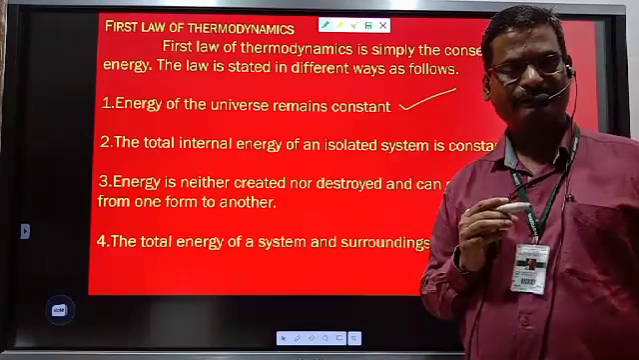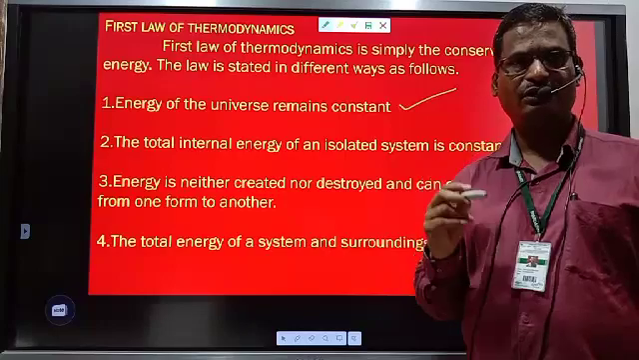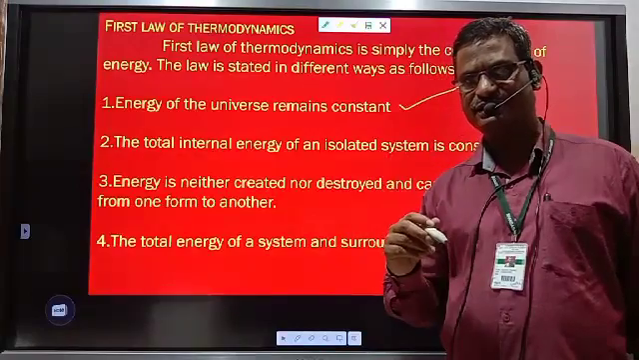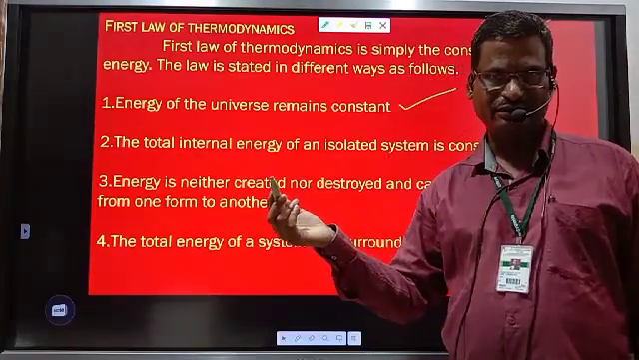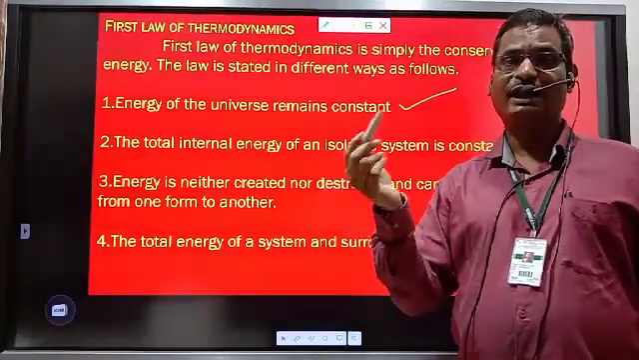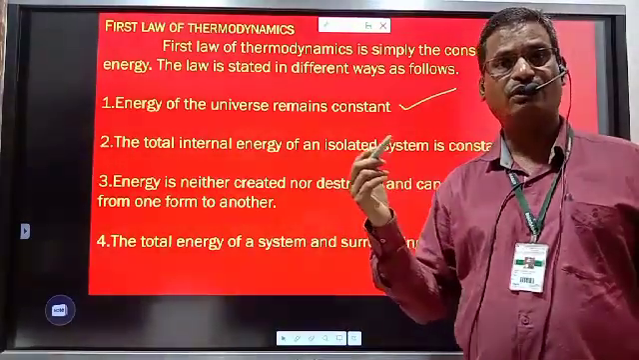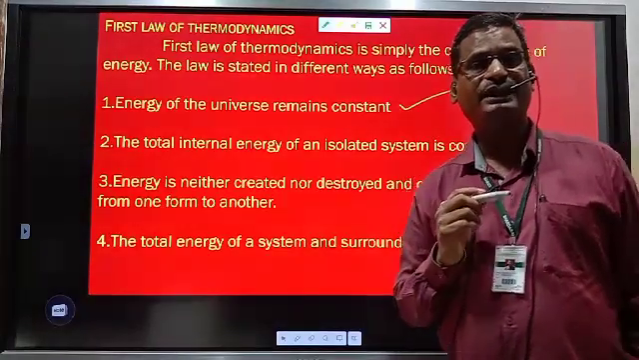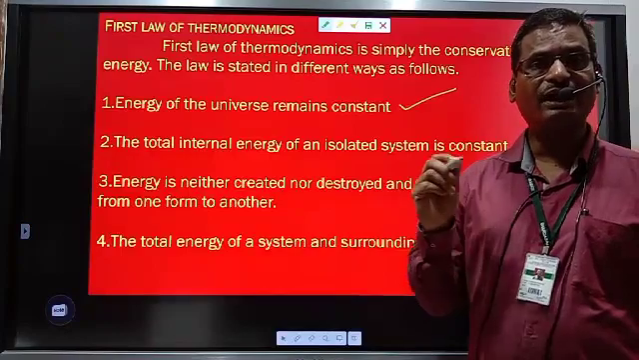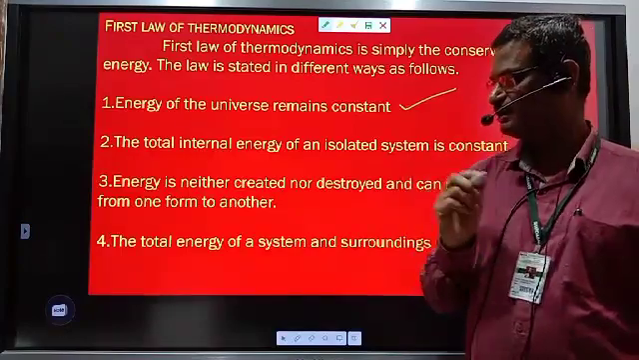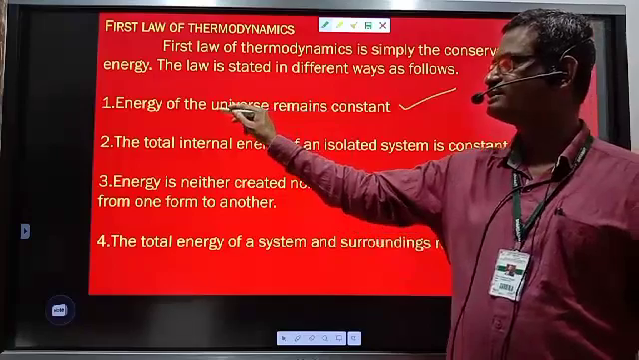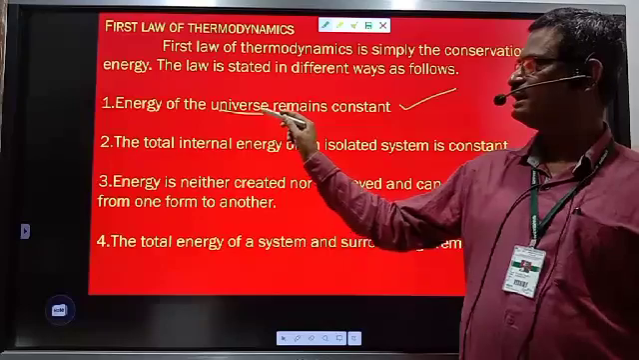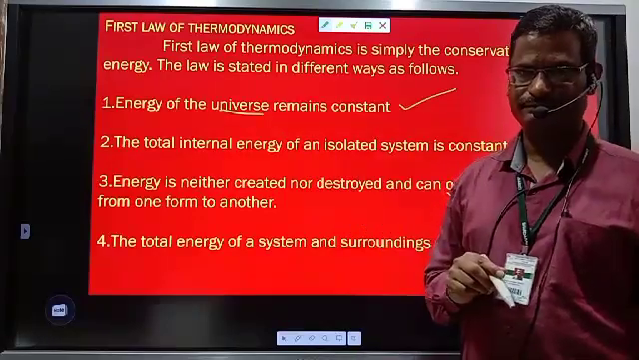Why? Because if there is loss of energy by the system, absorption of energy by the surrounding, so energy of system decreases, energy of surrounding increases. Or if there is energy absorbed by the system, there is loss by the surrounding. So there also the summation of energy of system and surrounding remains constant, and system plus surrounding is nothing but the universe. Therefore, energy of universe always remains constant.